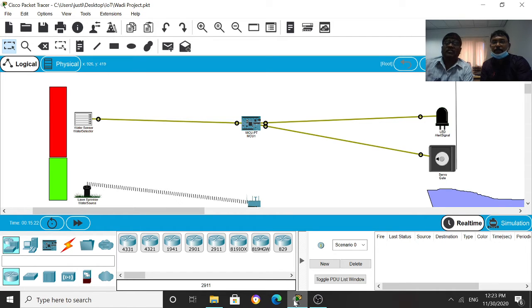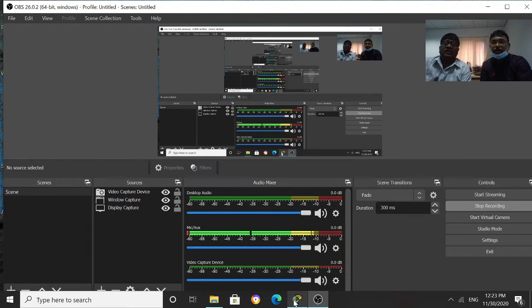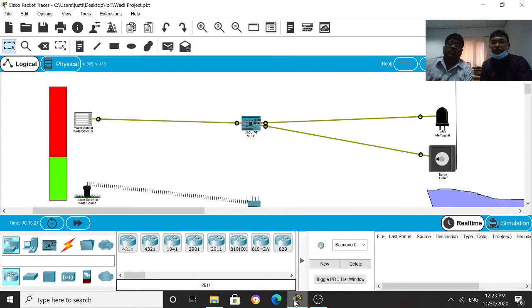For that, we have developed a project in which we have automated the gate closing and opening with a flash indicator, or you can say with a light on. As a source of water in our project, we have taken a lawn sprinkler, and we have used a water sensor detector.